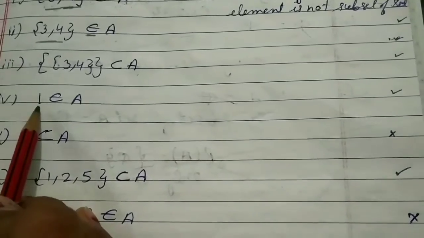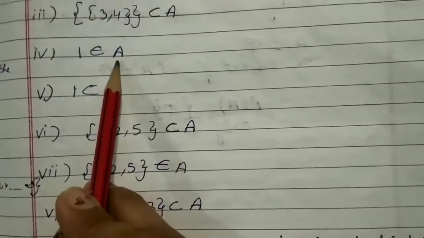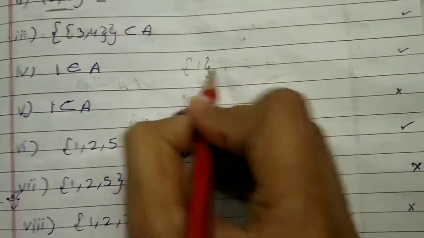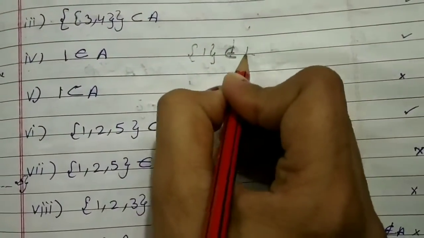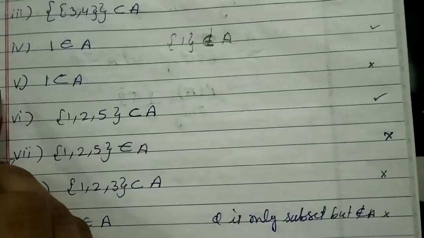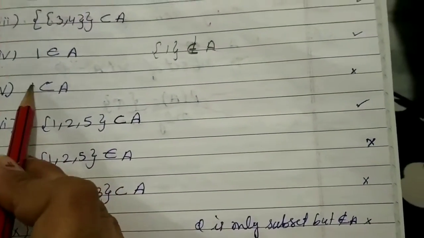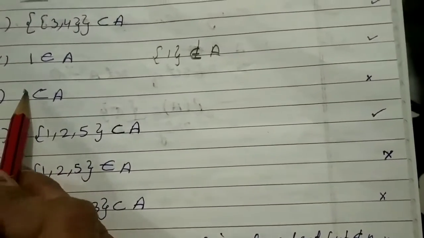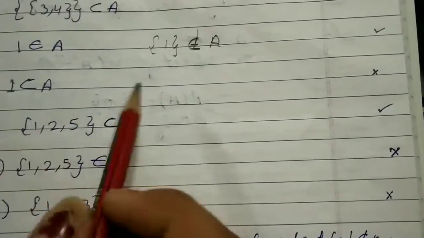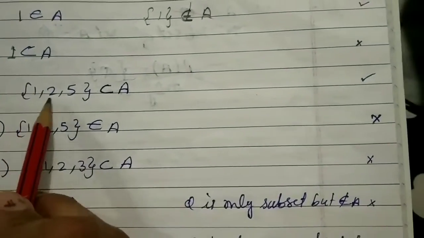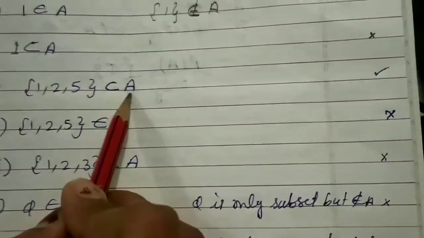Now fourth part, 1 belongs to A. This is right because 1 is an element of A. If we had given {1} as a subset, then it would be contained in A, okay. Now fifth part, {1} belongs to A, it is wrong because it is only a subset, not an element. A subset is contained.